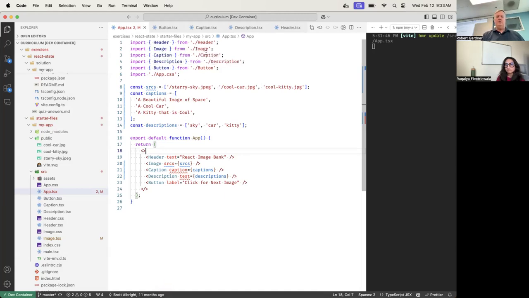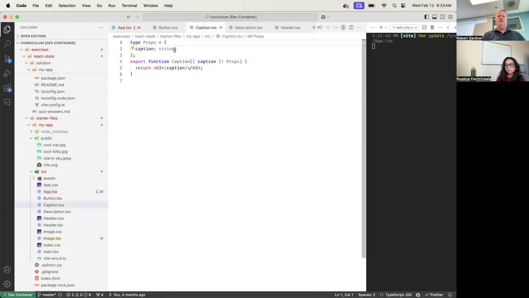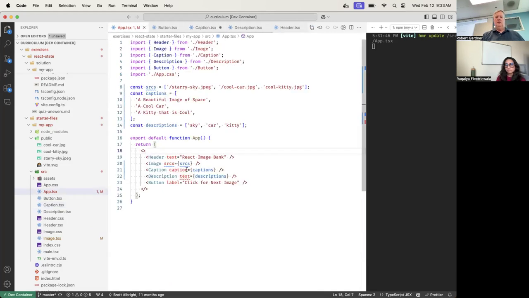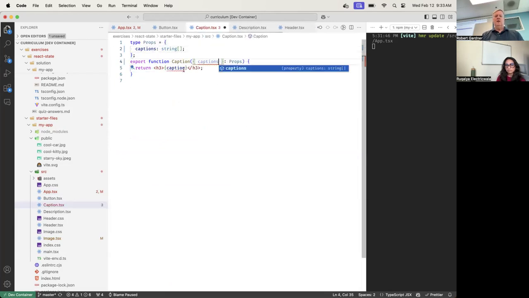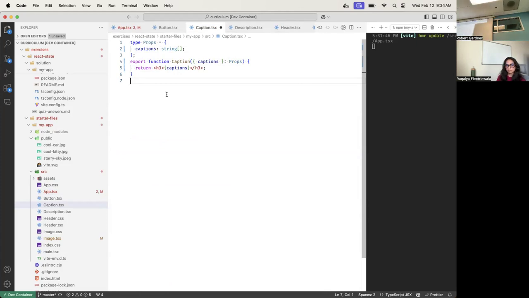Let's do the same for caption now. Caption, I need to change this to an array. Now you'll see this error went away because it now expects an array. I'm going to change it to captions so that it's plural. And now I have a problem. It's going to take this array and turn it into a string, which is going to be all the captions with commas between them. I don't want that. I want just a specific one. So for now, let me put the zero element.